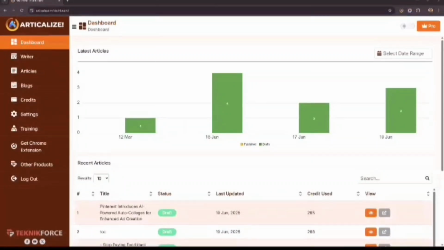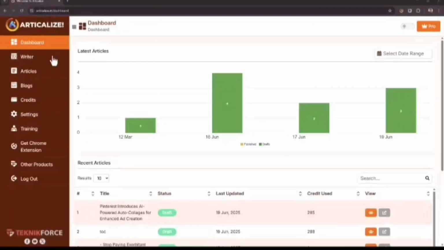Welcome to Articalize. This is the only AI content writing software that lets you create content that actually gets ranked on Google and also on AI search engines. It works by letting you grab human content and then transforming it into a high quality, trending and absolutely relevant article. Let's see how it works.